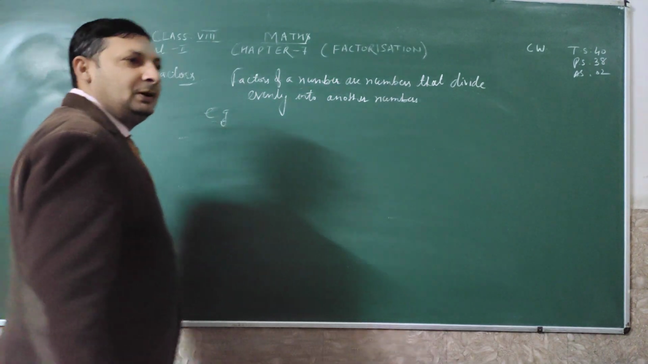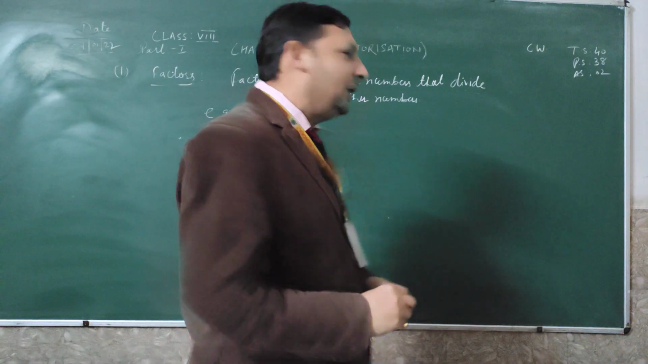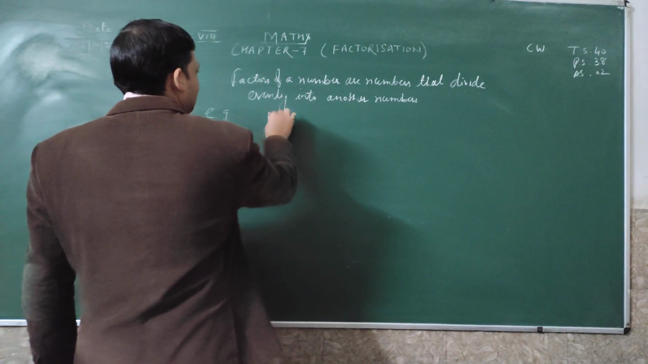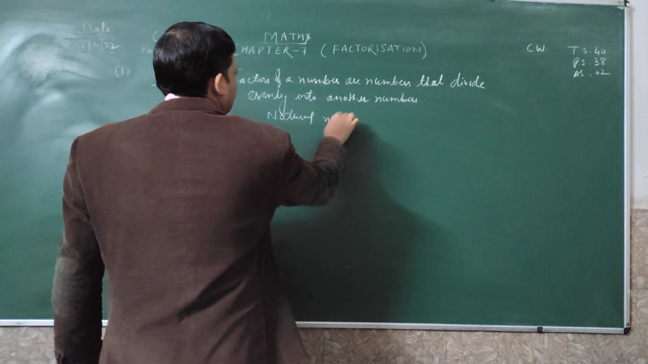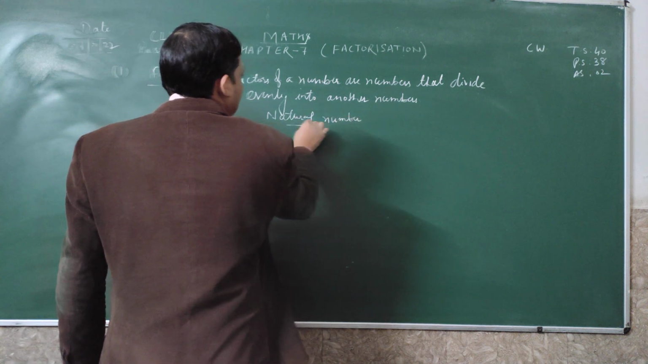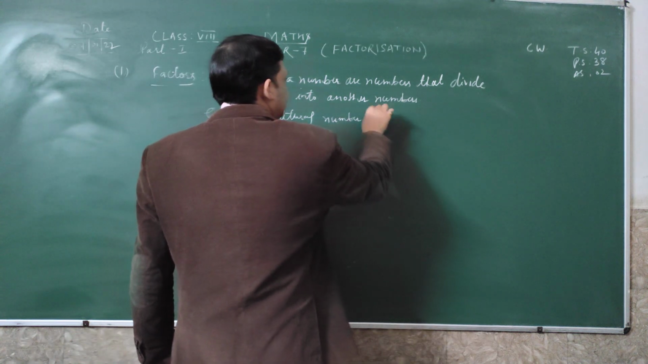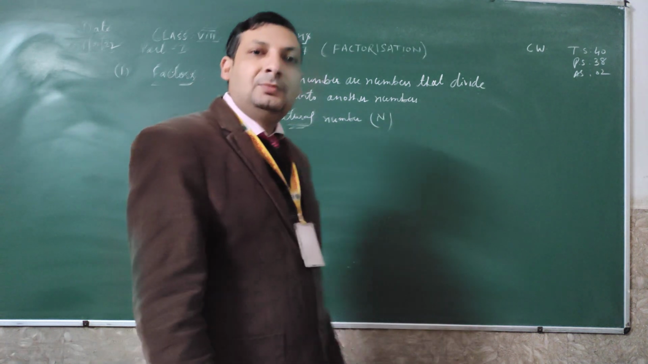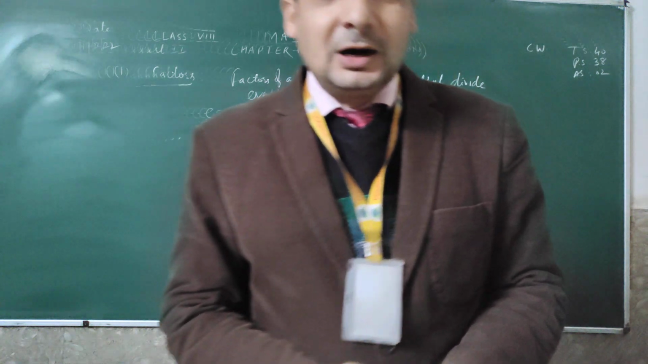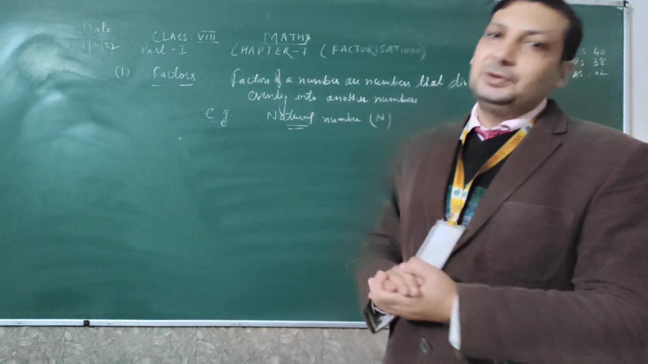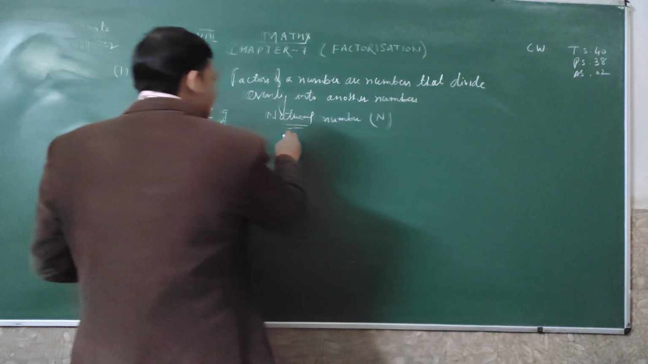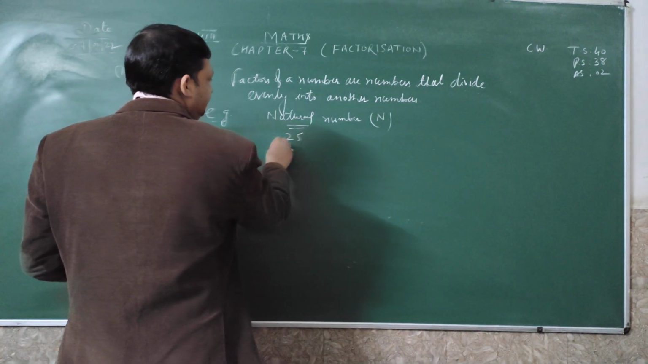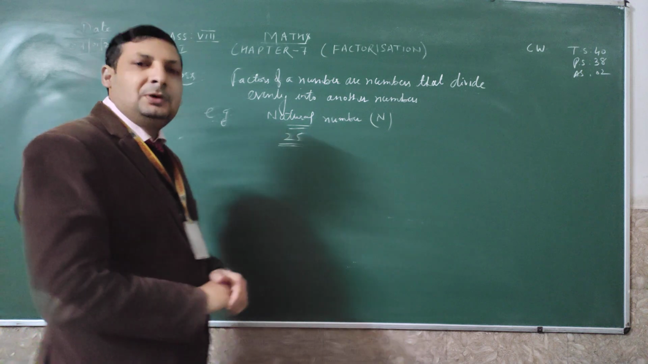I will take an example of any natural number. So first we will take an example of a natural number. A natural number is always denoted by N. So what are natural numbers? Natural numbers are counting numbers which start from 1 to infinity. That is called natural numbers. An example is 25. I am taking the example 25.